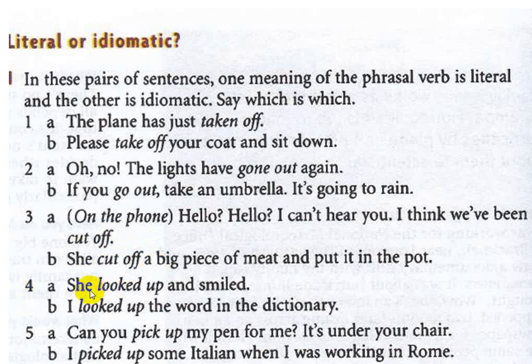Number 4. A. She looked up and smiled. She looked up and smiled. Here the sentence is understood. She looked up and smiled, meaning she raised her eyes or her head and smiled. So this is a literal phrasal verb. Literal here means the meaning is literal. The sentence is understood.